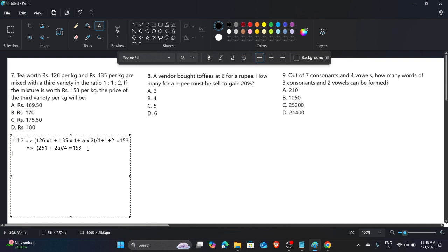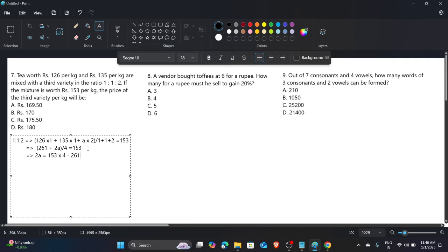So when we try to solve that, we get the value of a. How can we solve it? The 2a is here, and 153 multiplied by 4, because 4 changes the side, so it goes to multiplication, and that is positive, so the 61 goes to the minus side. You can understand what I have done here.